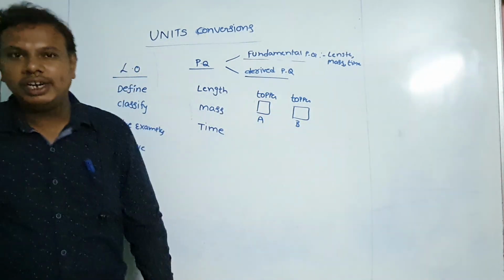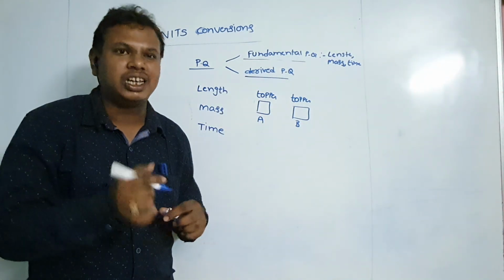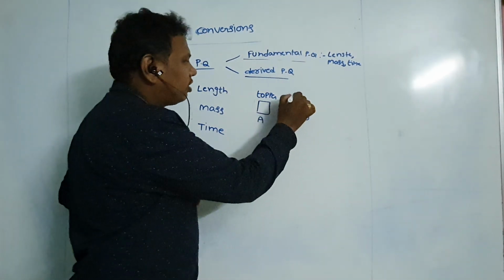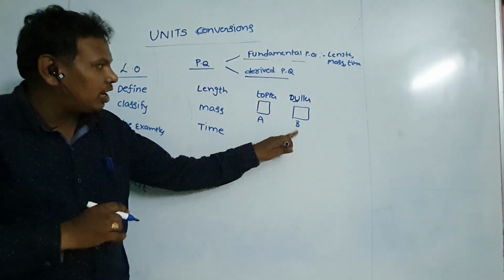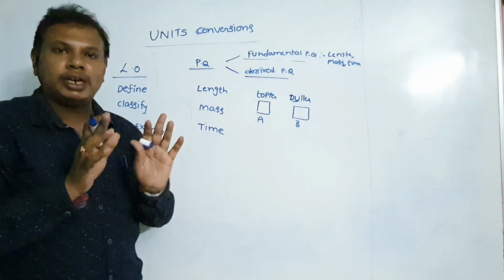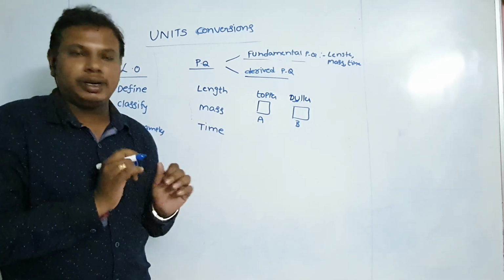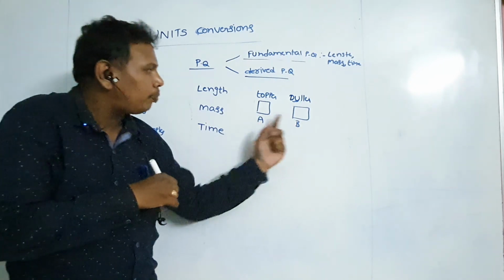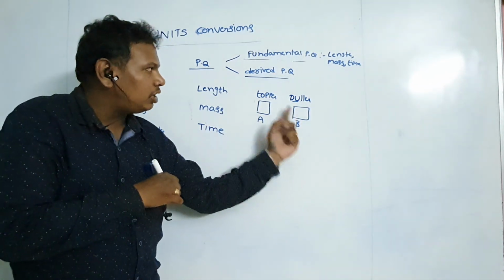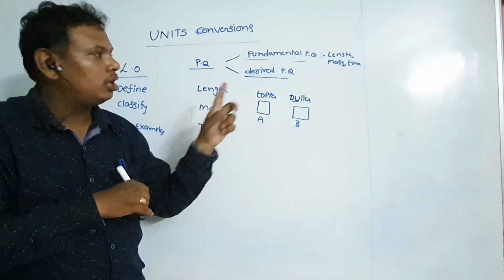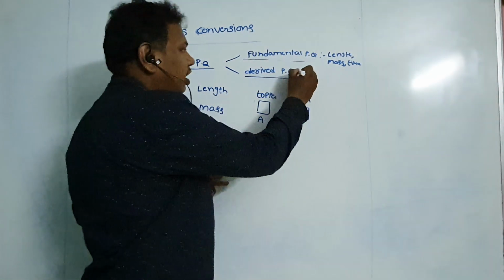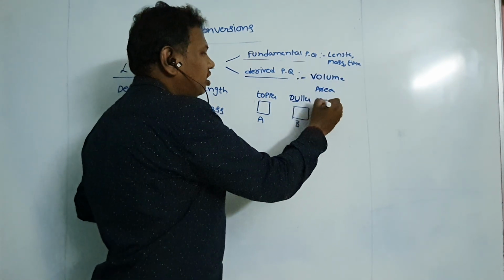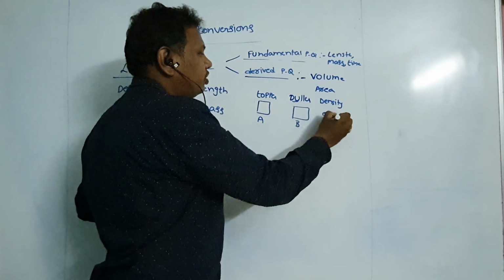Derived physical quantities are the quantities which can depend upon other physical quantities. For example, A is a topper, B is a duller. That means B is depending upon the topper. When two persons are writing the examination, A is a topper, B is a duller, so B cannot write any point in the examination. So B depends upon the topper A. So the quantity which can depend upon other quantities is called a derived physical quantity. For example, volume, area, density, etc. These are the derived physical quantities.